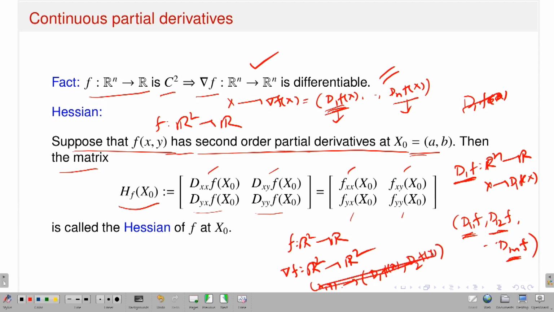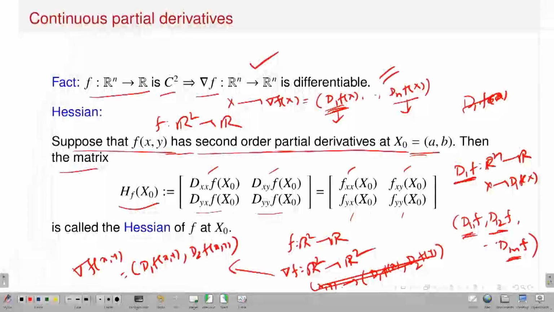Sorry, I think this is wrong. I should say this is the one. So it should be a map, right. So the gradient of f at (x, y) is nothing but d1 of f at (x, y) and then d2 of f at (x, y). So this is your map. Now, what is this? I have d1, that means dx or fx, whatever it is, and this is d2 or dy. So if I write it in your notation, dx of f at (x, y) and dy of f at (x, y).